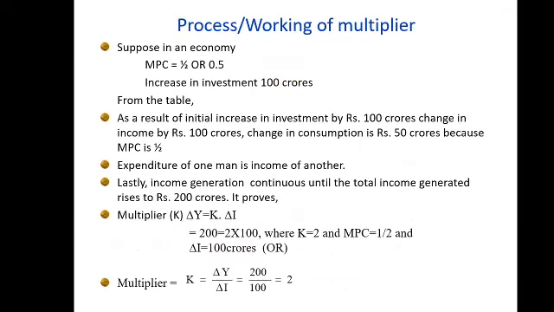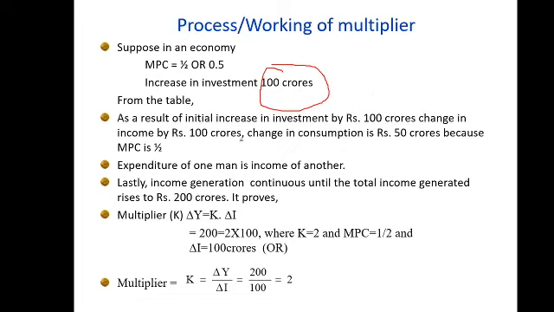We can see here, just suppose in an economy MPC is half or 0.5, increase in investment 100 crore. In the earlier slide we have seen, as a result, initial increase in investment by rupees 100 crore, change in income by 100 crores, no problem. Change in consumption is 50 crore because 0.5 is MPC.